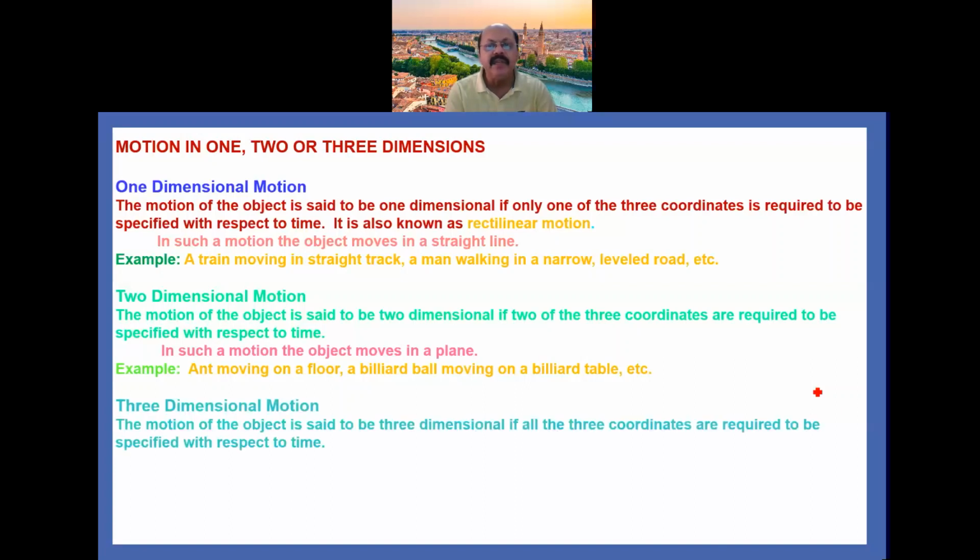Similarly, three-dimensional motion: the motion of the object is said to be three-dimensional if all three coordinates are required to specify its position with respect to time. Such motion takes place in space. For example, a flying airplane, bird, kite, etc.